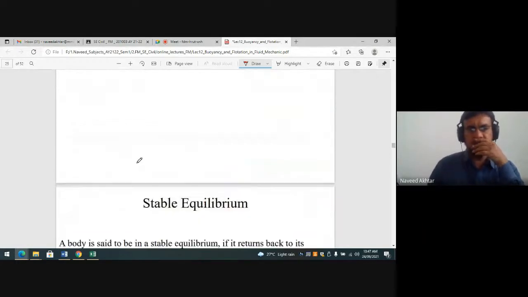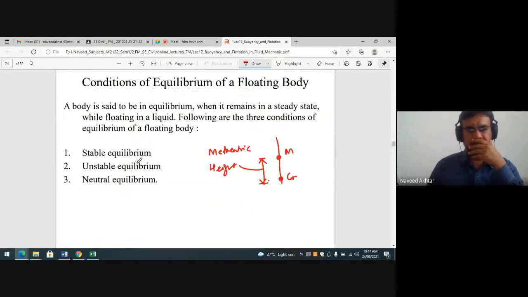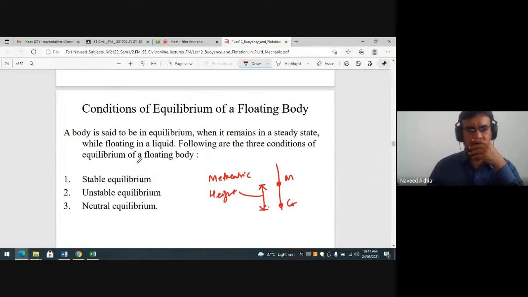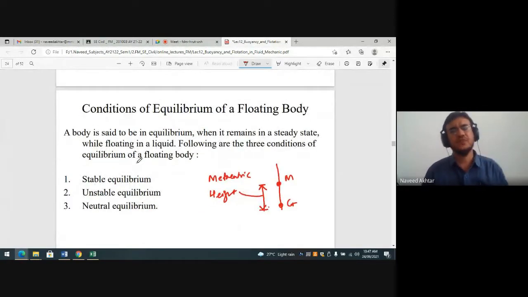Okay. Now, based on this metacentric height, you can differentiate the conditions of equilibrium of a floating body. So there are three conditions. A body is said to be in equilibrium when it remains in a steady state while floating in a liquid. Following are the three conditions.